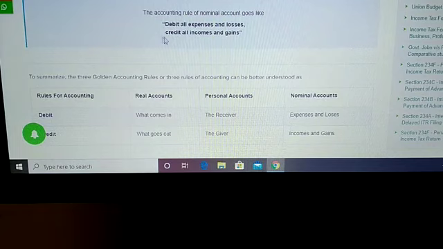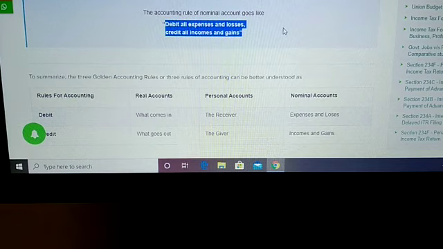So the rule is: debit all expenses and losses and credit all incomes and gains.